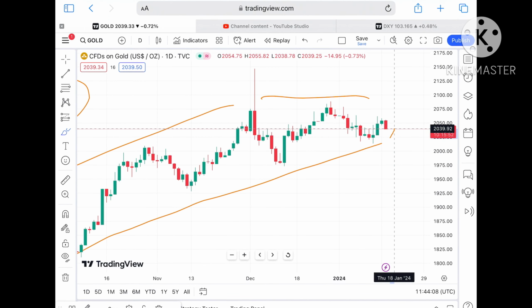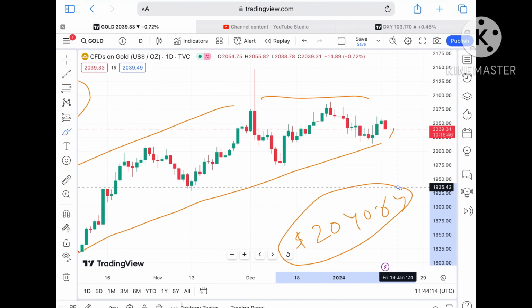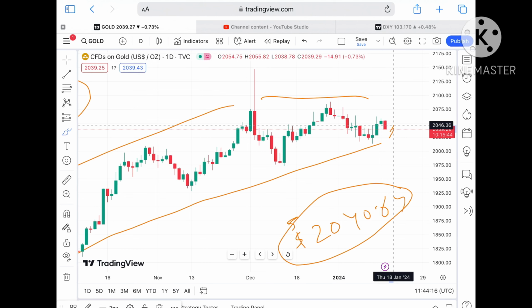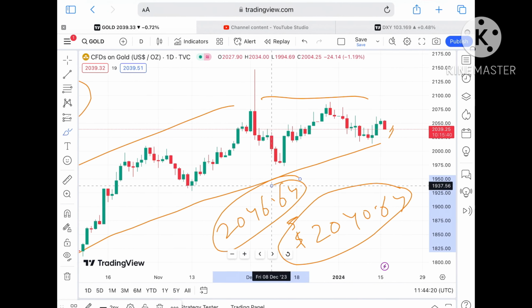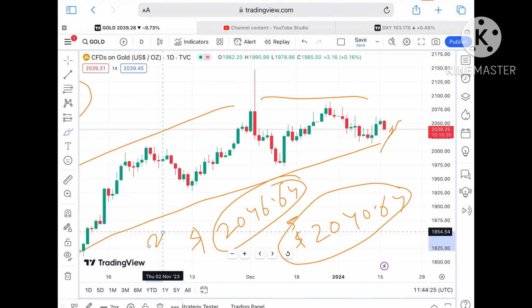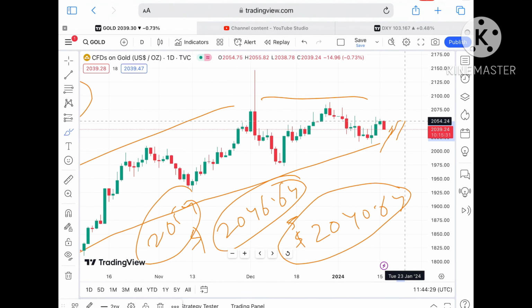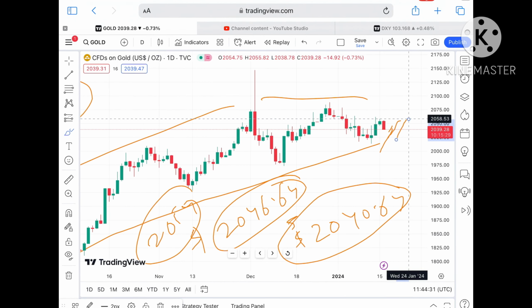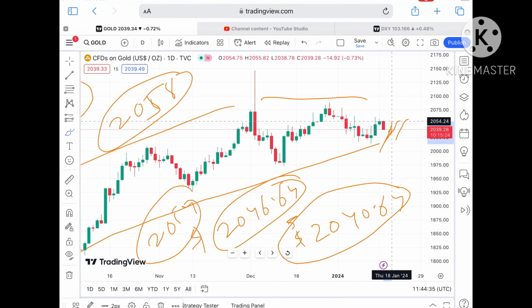Okay, now let's see what we can see if the price sustains this level. Suppose the price sustains this level, it can move above towards its next resistance of $2040, $2064, and if it starts going above that particular level, we can see it will touch a level of around 2046.64. Once the price starts moving above that zone, chances are very high it will go towards a level of 2054. As soon as it starts going above that level, a further upside we can see towards a level of 2058.